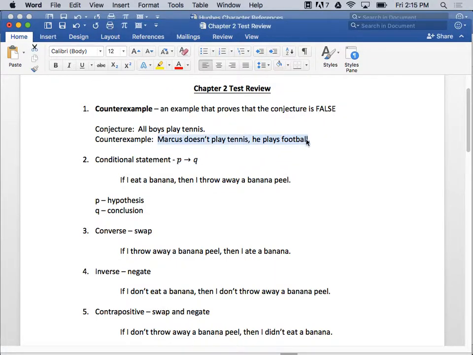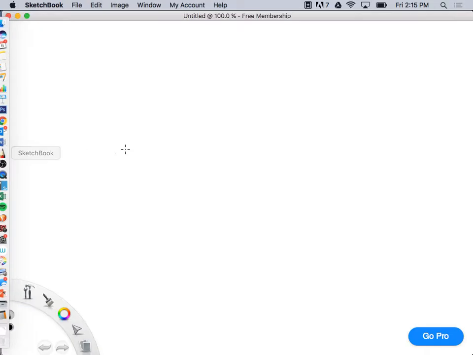And in fact, the counterexample isn't this whole statement. Marcus is actually the counterexample. Why? Because he doesn't play tennis. He plays football. So if you guys want to highlight or underline Marcus, that might be a really good idea because Marcus is actually the counterexample here. Okay? Now, a counterexample isn't always so simple.